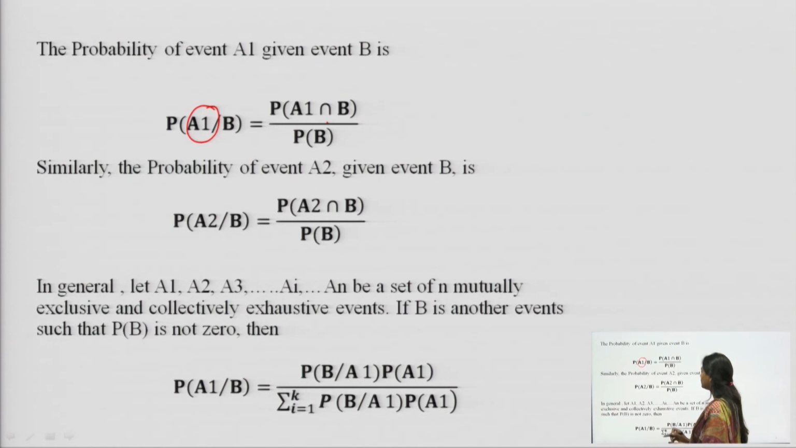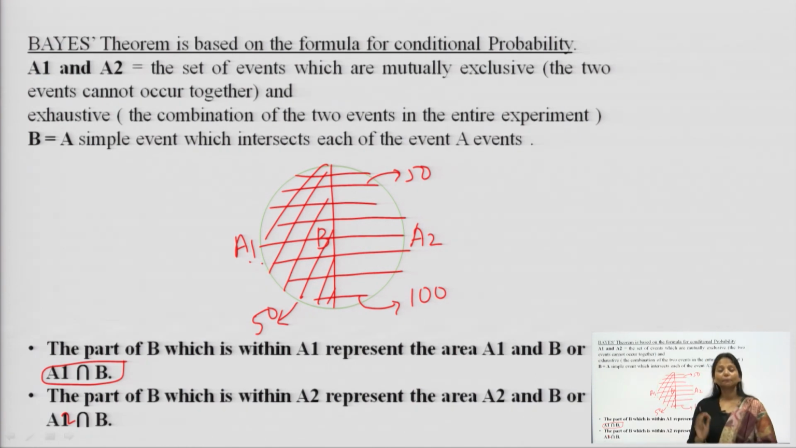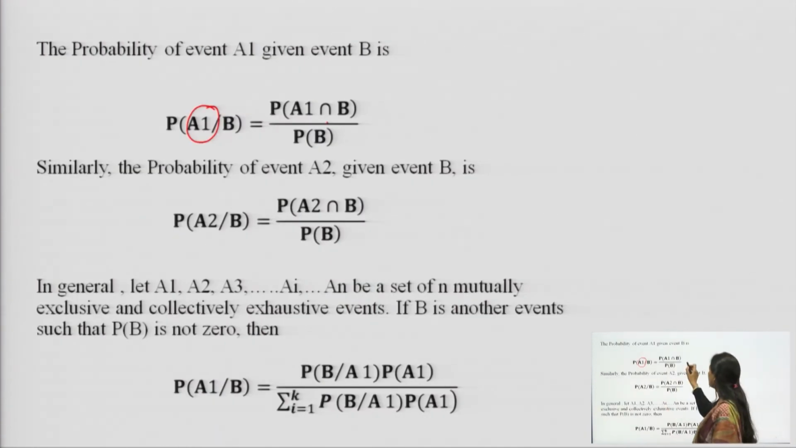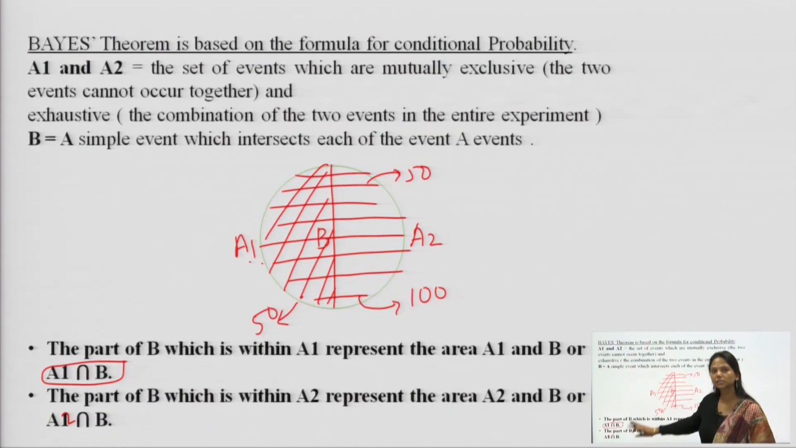For example, if this whole circle is 100 and this common intersection part is only 50, then 50 divided by 100 is equal to 1 over 2, which is equal to 50%. By the calculation we are getting 50%, that is half, and by just seeing the diagram we also get half. So the probability of finding A1 from B is equal to half.